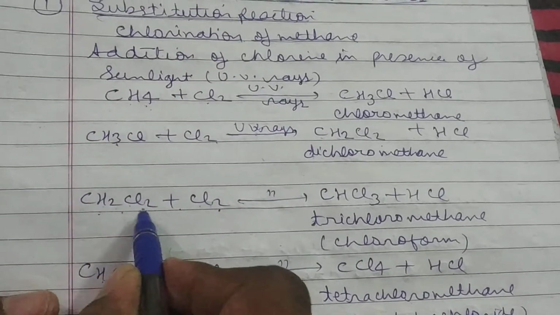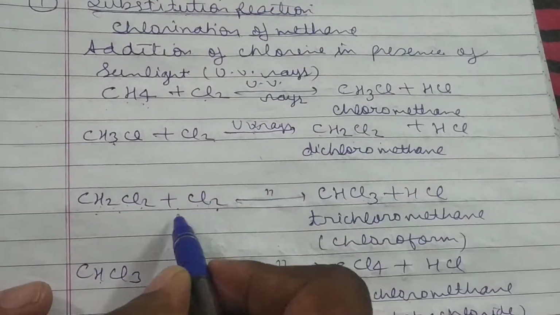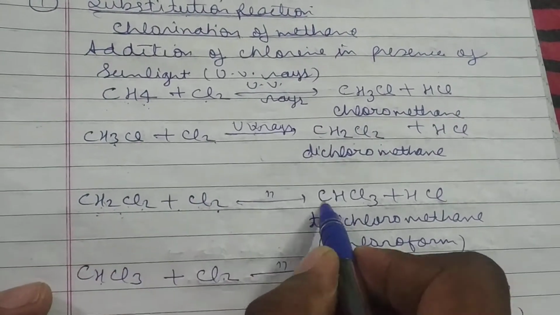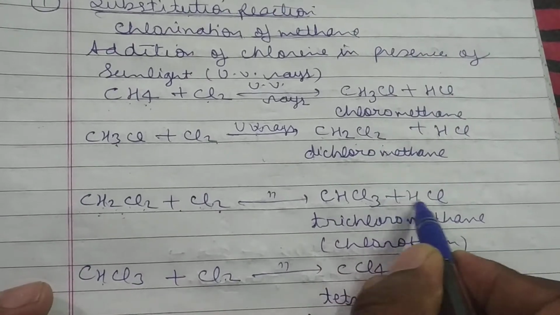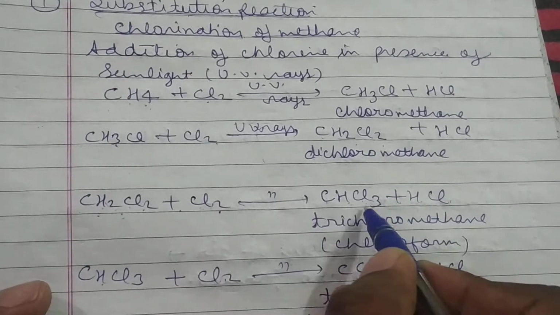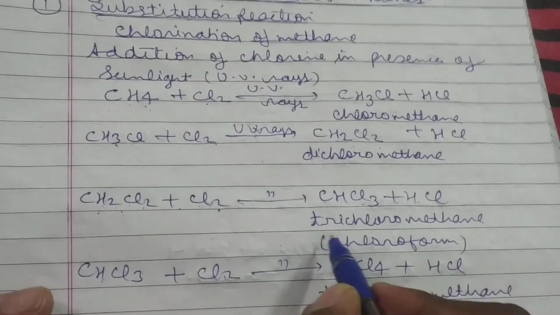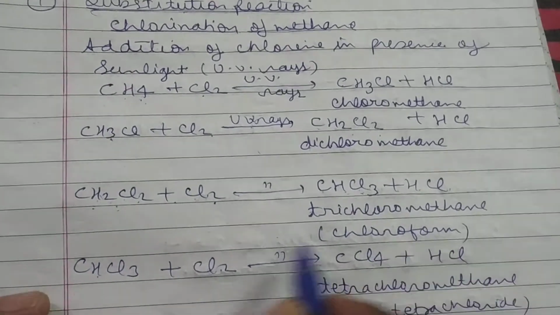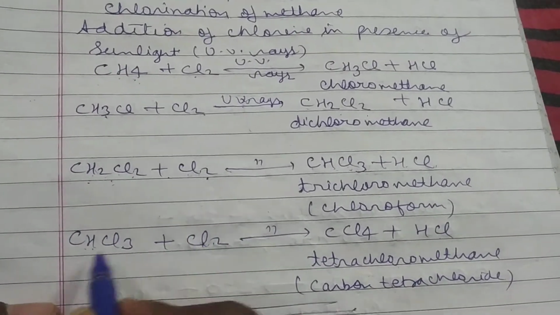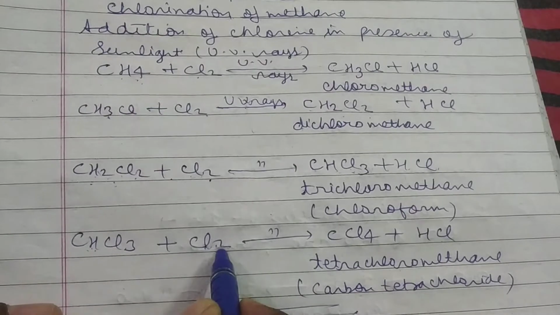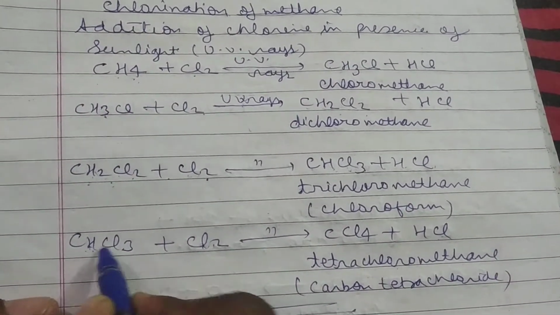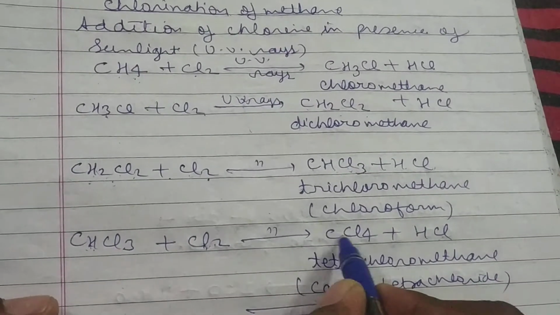Again you will take CH2Cl2, the product of this second reaction, plus chlorine. Remove this hydrogen by chlorine, you will get CHCl3 plus HCl. Its name is trichloromethane because there are three chlorine atoms and its common name is chloroform. Finally, CHCl3 plus chlorine gives H and Cl combined to form HCl, and this hydrogen will be replaced by a chlorine atom. You will get CCl4.